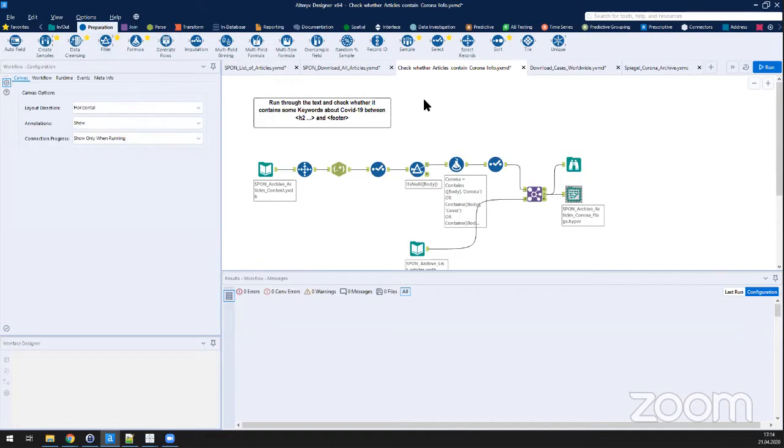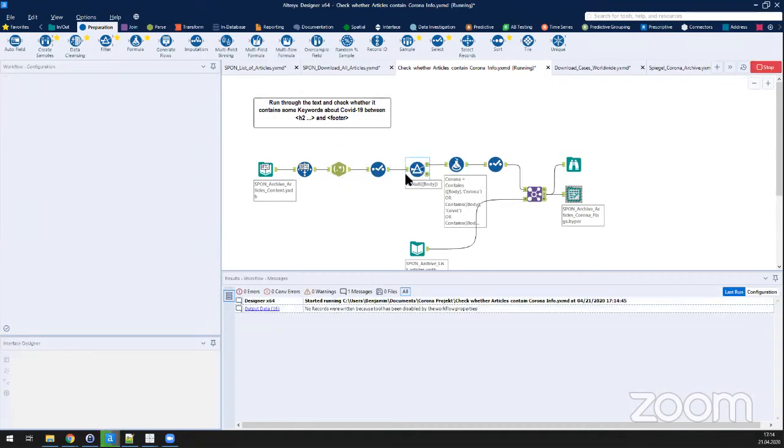articles, right? So we're inputting all the articles, the entire content that we just downloaded. Select only 10 out of these. And then, okay, you see it takes a little time. And then basically run through the entire text and search for specific terms, like whether it contains the word corona, or whether it contains the word COVID, or some other terms that I personally relate to the greater topic of coronavirus. Of course, that might be skewed.